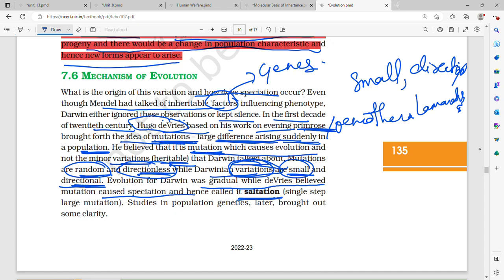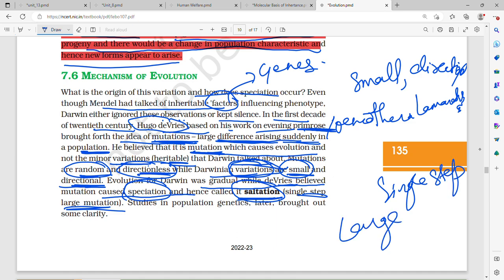Evolution for Darwin was gradual, while de Vries believed that mutation caused speciation, and hence he called it saltation, a single step large mutation. What is single step large mutation? Single step large mutation, given by Hugo de Vries, is called speciation.